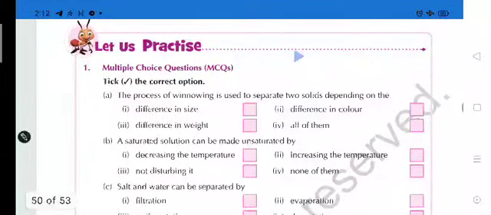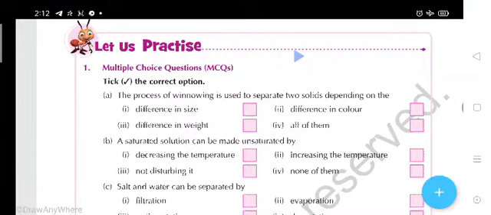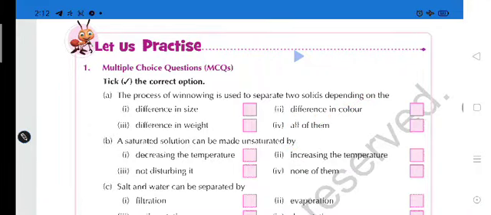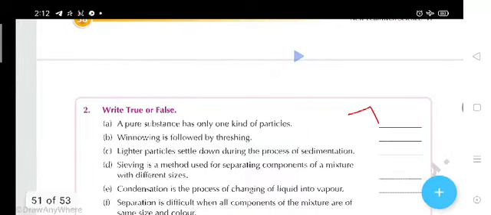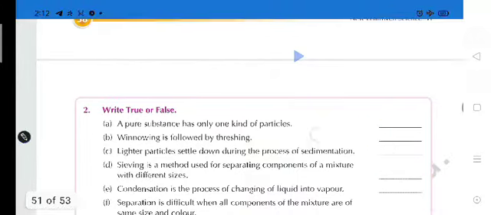Now let's practice. Students, after completion of this chapter, you have to complete these question answers, these short type questions, like the MCQs, fill in the blanks, true false, by using a pencil. Don't use a ball pen. You can easily find out the answer. Like in true false also you can write true and false like this.